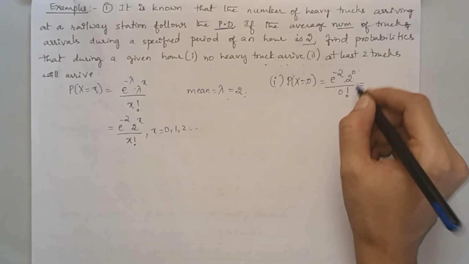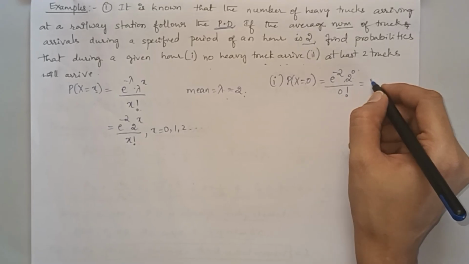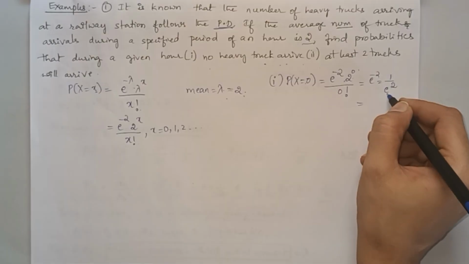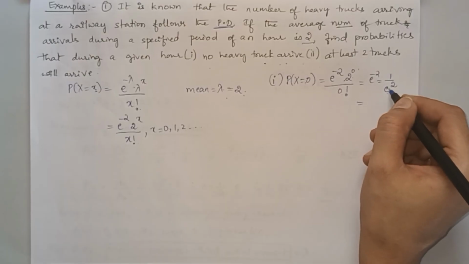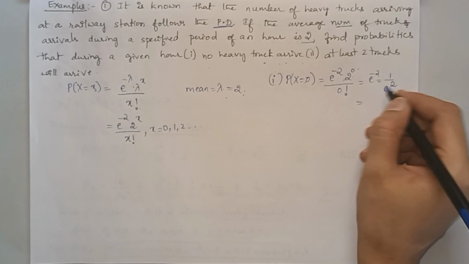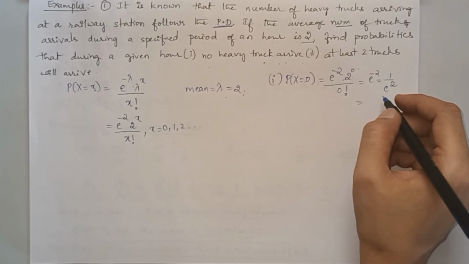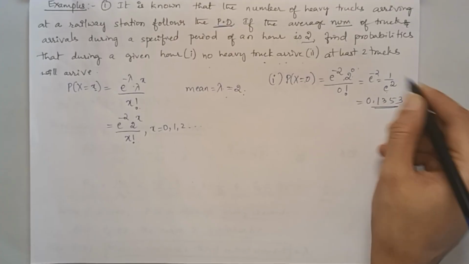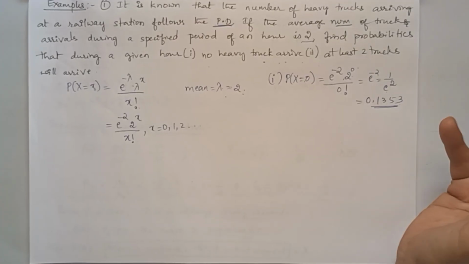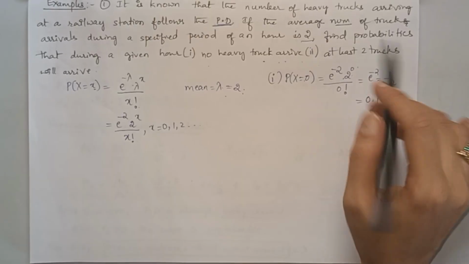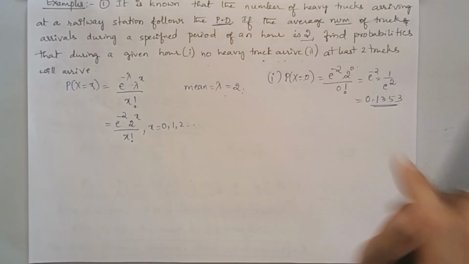2 to the power 0 is 1, and 0 factorial is always 1. So it is e power minus 2, 1 by e square. You can use the scientific calculator to calculate the e value, 2.7135, that I told you. It's a square, then 1 by this value. So it comes out to be 0.1353. You can take a log table as well, or a statistical table, to find the value of e square.